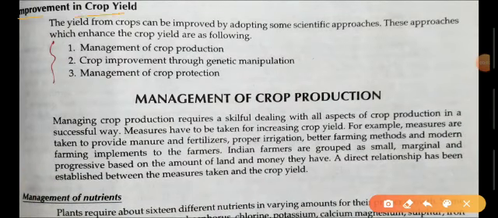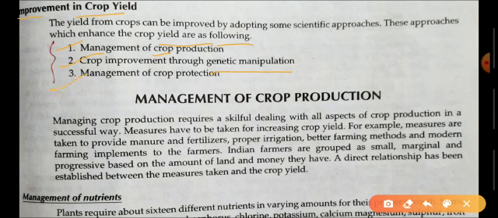Now, the topic is improvement in crop yield. The yield from crops can be improved by adopting some of the scientific approaches, which are mainly three. First is management of crop production. Second is crop improvement, which is the varietal improvement through genetic manipulation, through hybridization, and some other scientific methods. Third approach is management of crop protection.